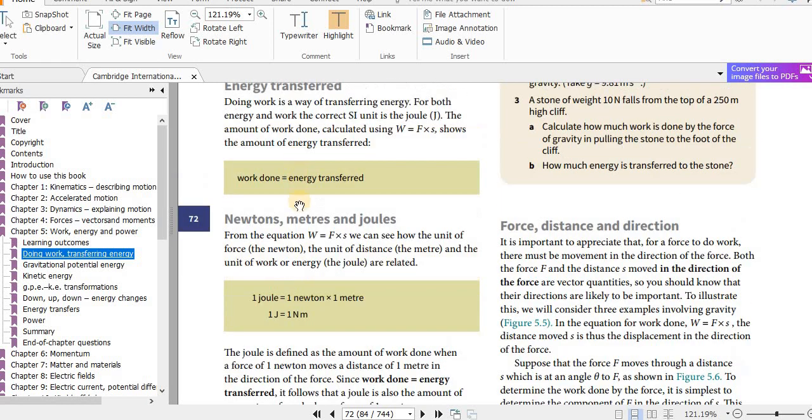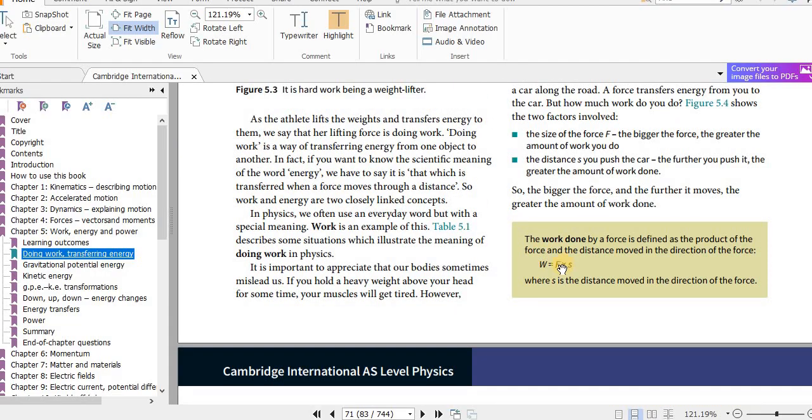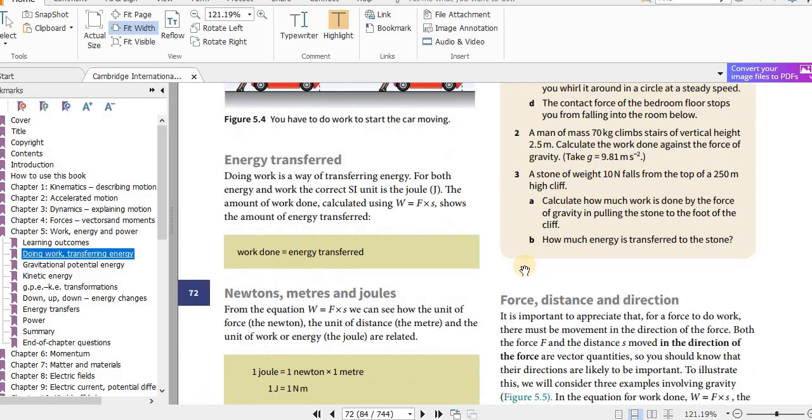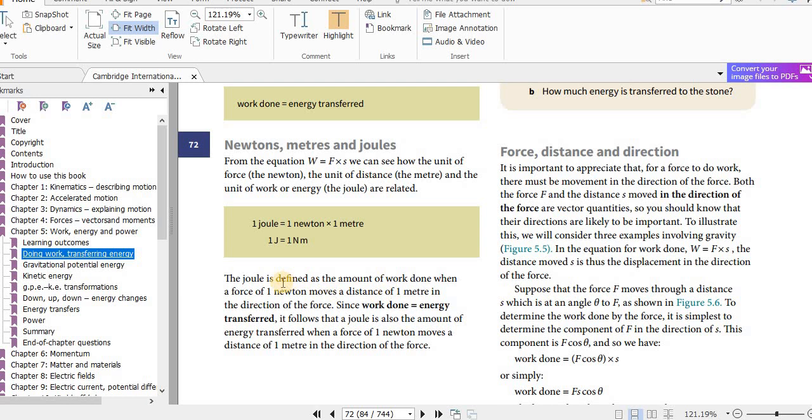Then from this equation for work done, you can see the unit of force is newtons and the unit of displacement is meters. So we get newton meter, and newton meter is joule. So 1 joule is the work done when a force of 1 newton moves an object a distance of 1 meter. All that you see in these green boxes is very important. You have to memorize them with understanding. That is mentioned here, what I explained just now.